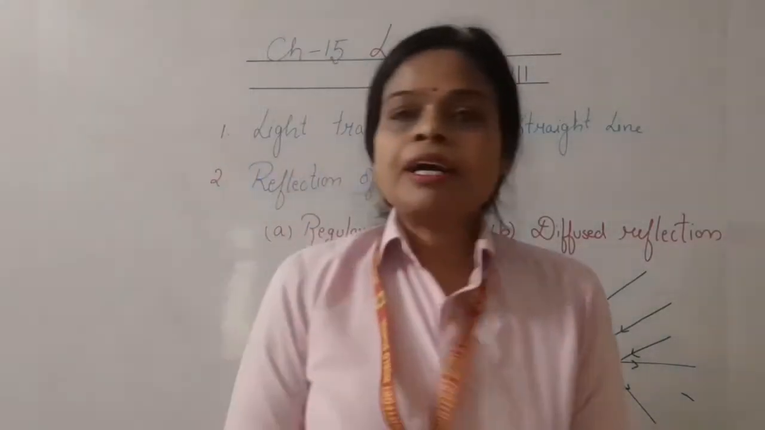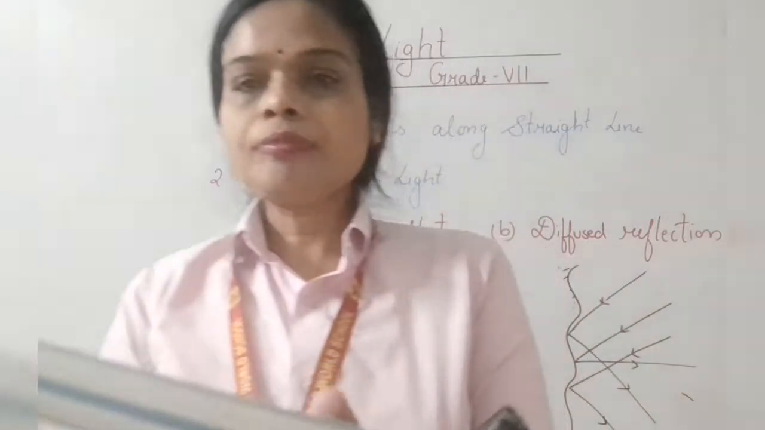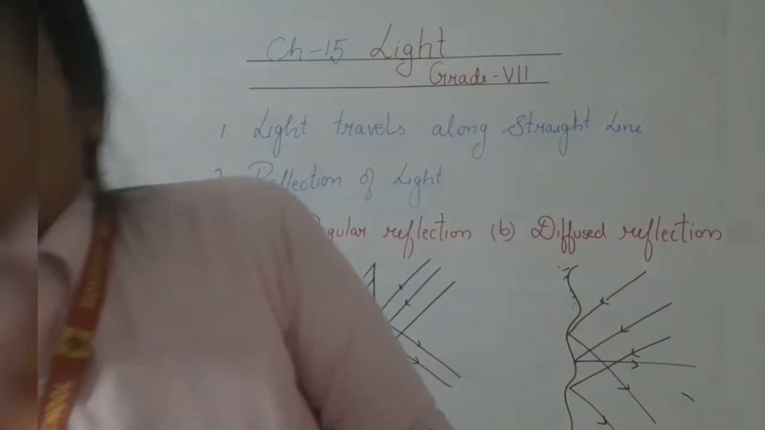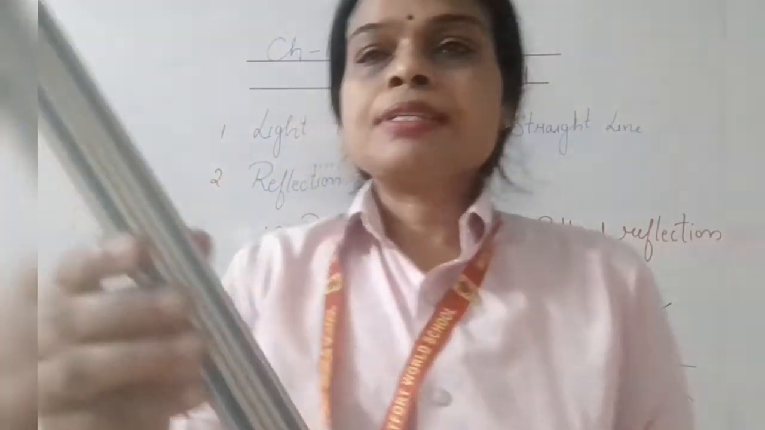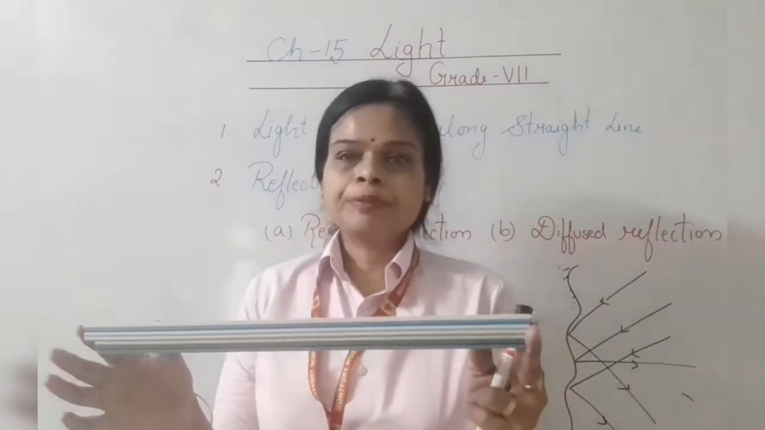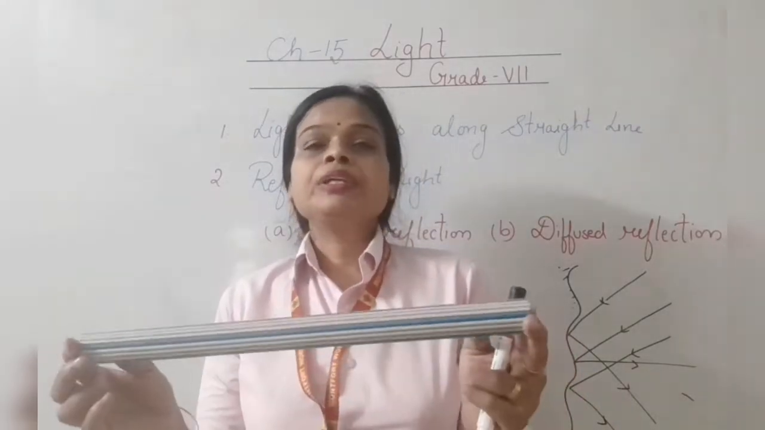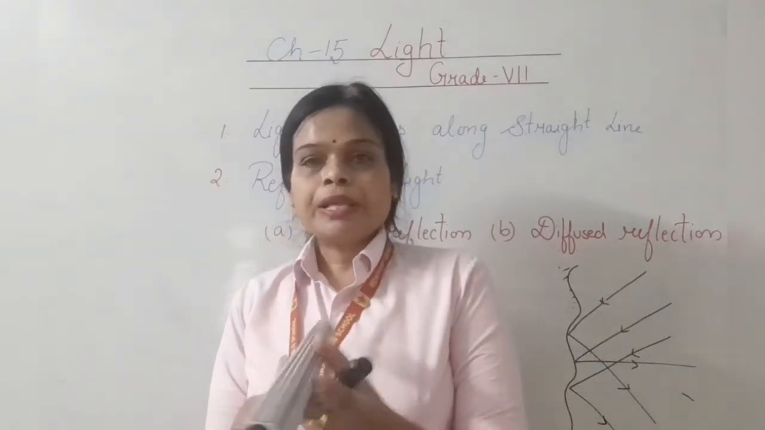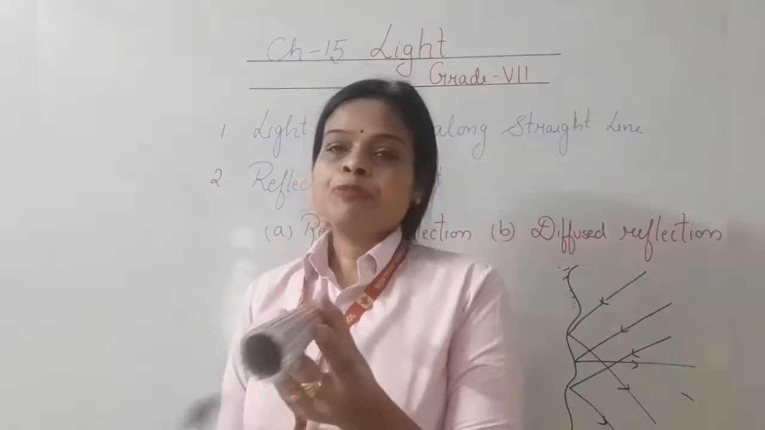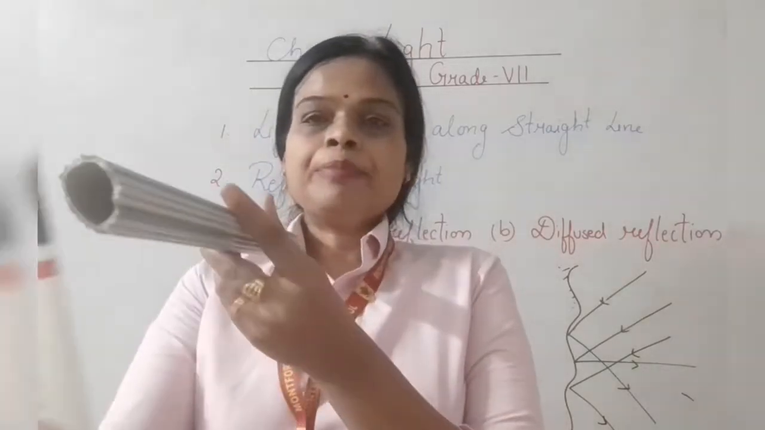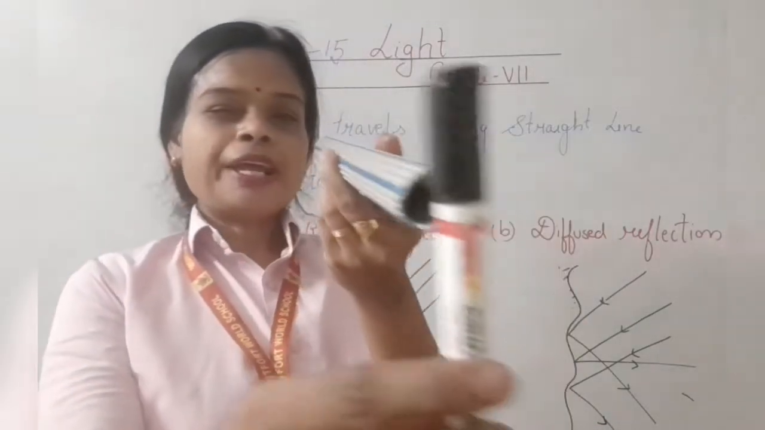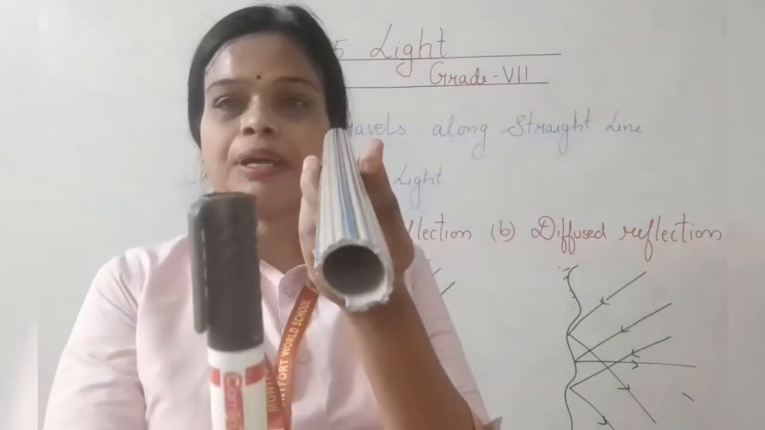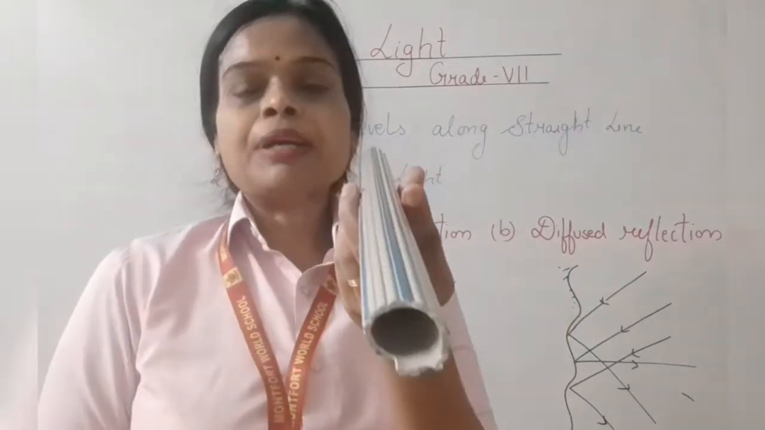Suppose I have a pipe. Okay, this pipe is straight. I have taken a pipe. You can do this activity. Take a pipe and place a marker in front of the pipe. Now, if I try to see the marker through the hole of the pipe, can I see the marker? Yes, I can see the marker.